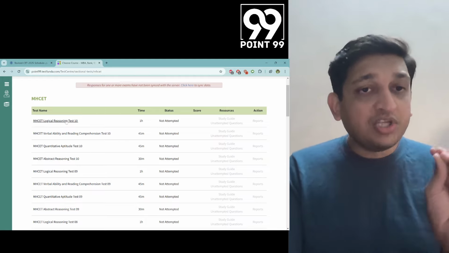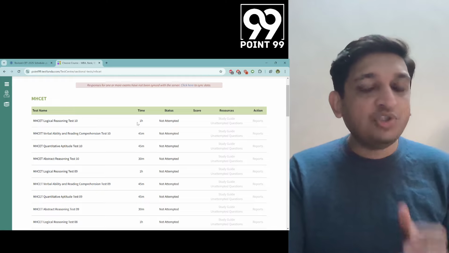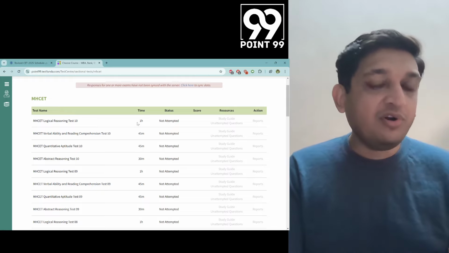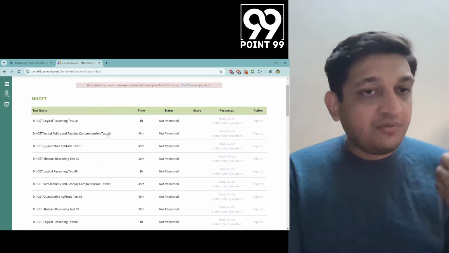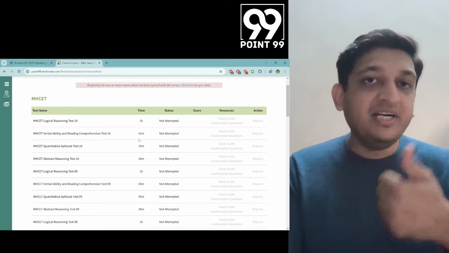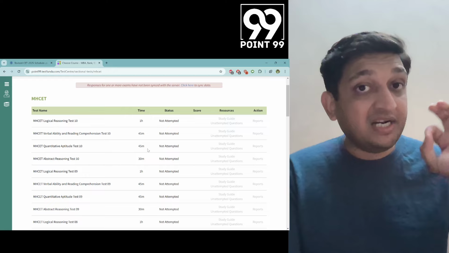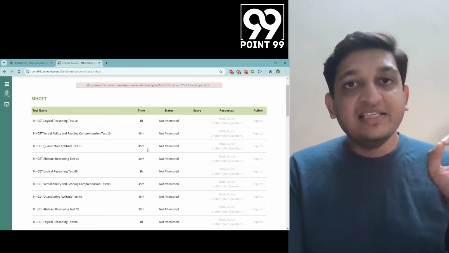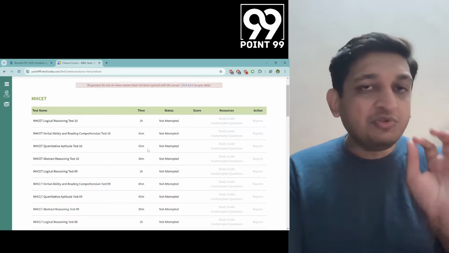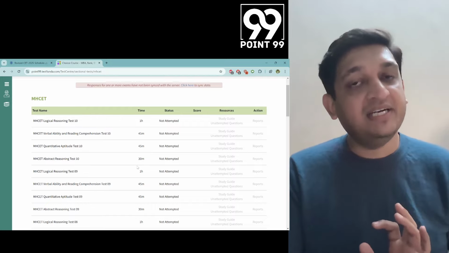Now if you look at it, logical reasoning, as I said, will carry the most weight. तो 1 hour के tests हैं for logical reasoning. In terms of verbal ability and reading comprehension, 45 minutes. Quantitative aptitude 45 minutes, because there are 50 questions in each of these sections. And abstract reasoning जो था ना उसमें 25 questions होते हैं, इसके लिए 30 minutes का test.